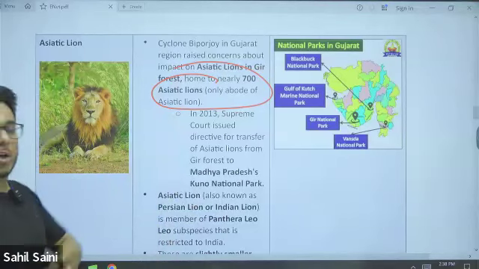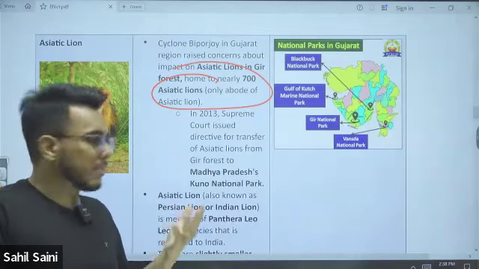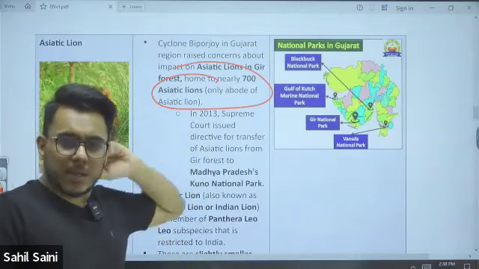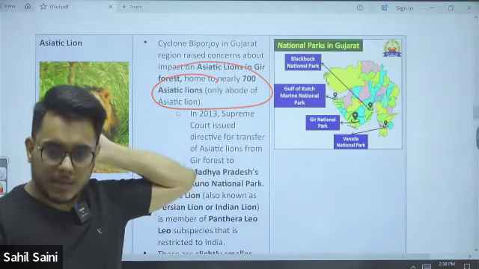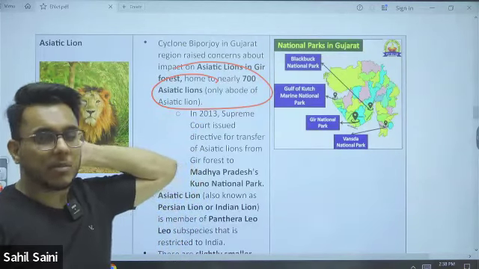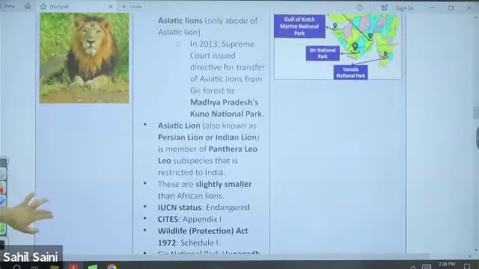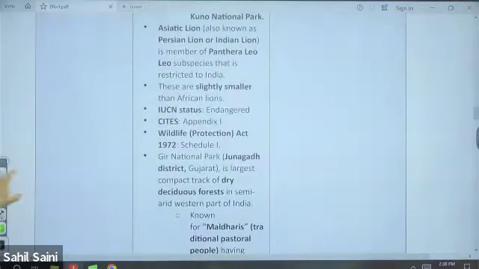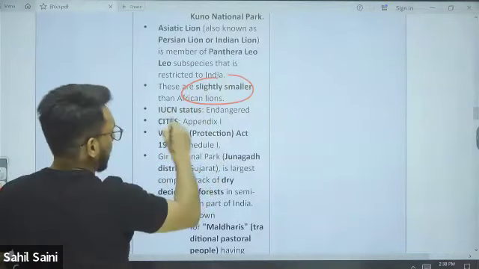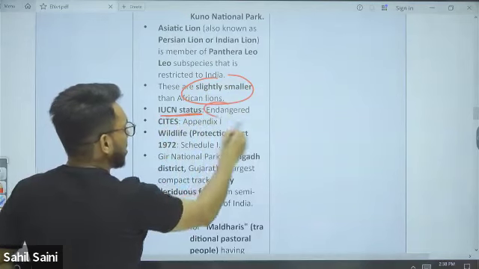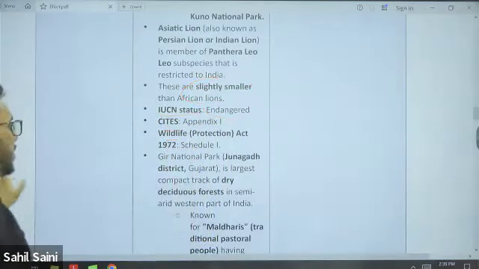Recently, cyclone Biparjoy impacted the conservation of Gir lions, and some problems came up. In size they are smaller than African lions. IUCN status is endangered, and they are Wildlife Protection Act Schedule 1.